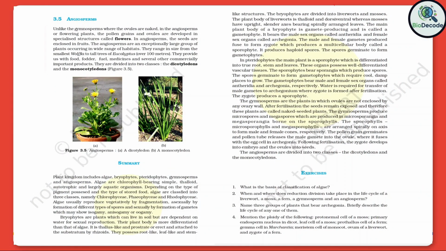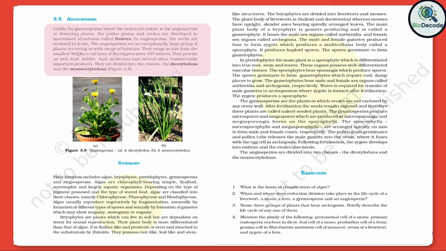Angiosperms. Unlike the gymnosperms, where the ovules are naked, in the angiosperms or flowering plants, pollen grains and ovules are developed in specialized structures called flowers. In angiosperms, the seeds are enclosed in fruits. The angiosperms are an exceptionally large group of plants occurring in a wide range of habitats.